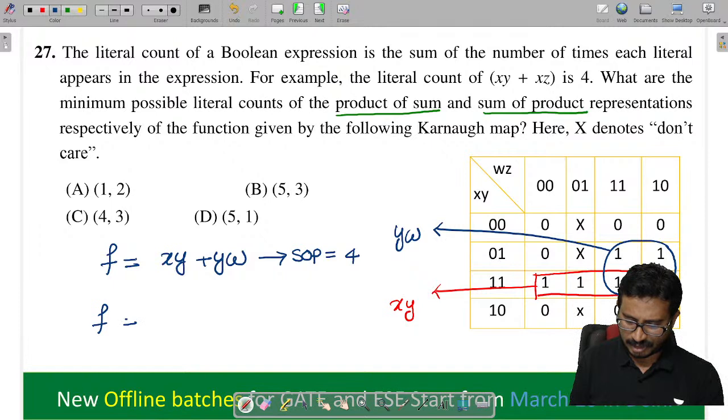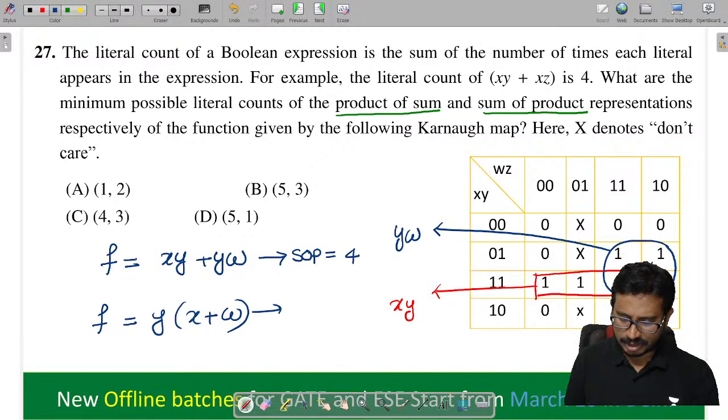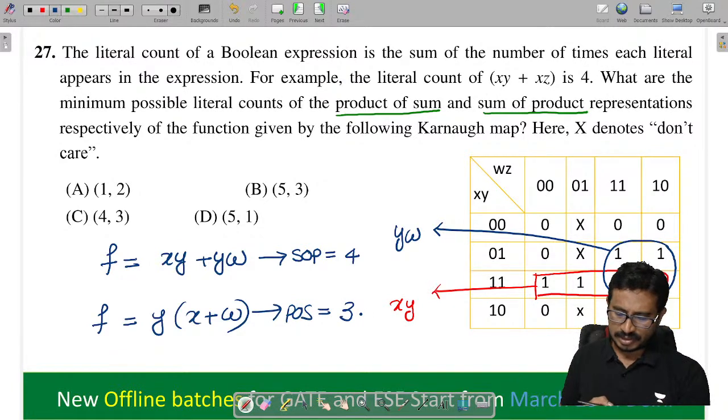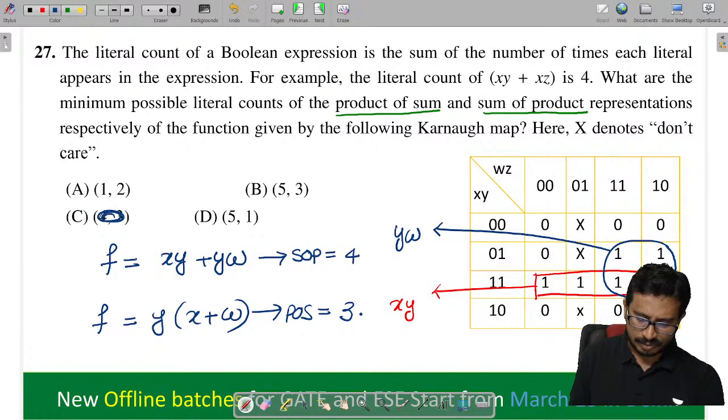And if I take this common, then it becomes X plus W. Now this is the POS form. Then how many literals, you tell me now? 3. So SOP form has 4, POS form has 3. I think they should give the options the other way around.